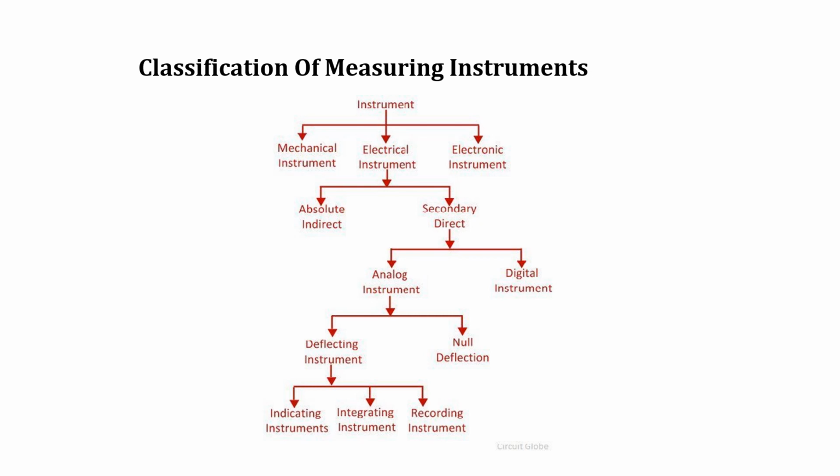Then we move on to the classification of measurement systems. Instruments are classified under three types: first mechanical, second electrical, then electronic. Here we are going to study electrical instruments. The types of electrical instruments are absolute, indirect and secondary direct. Secondary direct has two types: analog instruments and digital instruments. Under analog instruments we have two types: deflection instruments and null deflection instruments. Under deflection instruments, we have three parts: indicating instruments, integrating instruments and recording instruments.